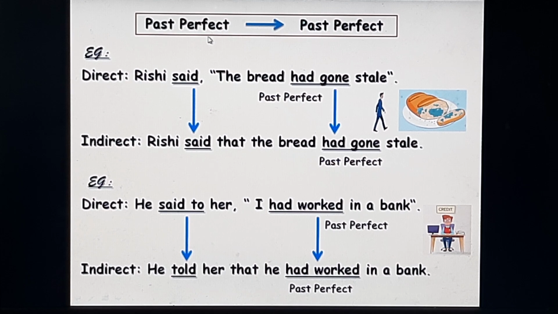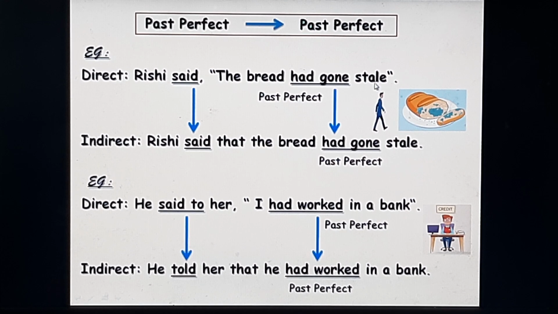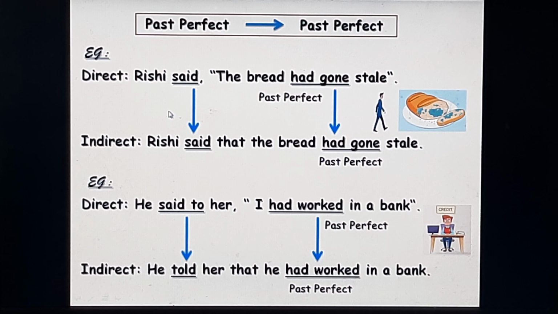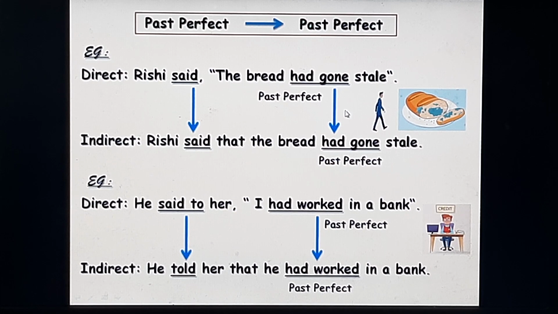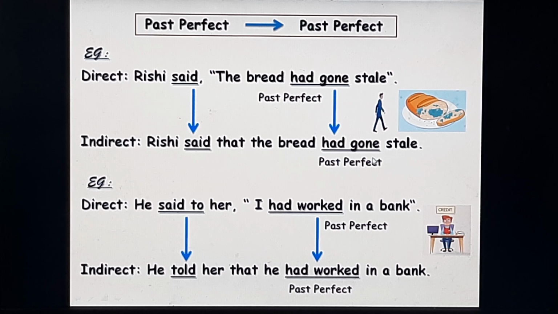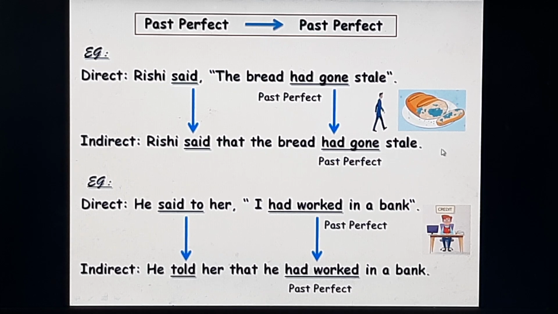Now, the past perfect in the direct speech will remain the past perfect tense in the indirect speech also. Rishi said, the bread had gone stale. Said is the reporting verb in the past tense. Had gone is the verb in the direct speech in the past perfect tense. It will remain the same in the indirect speech as had gone in the past perfect. Rishi said that the bread had gone stale.